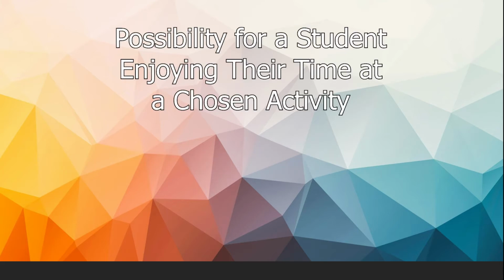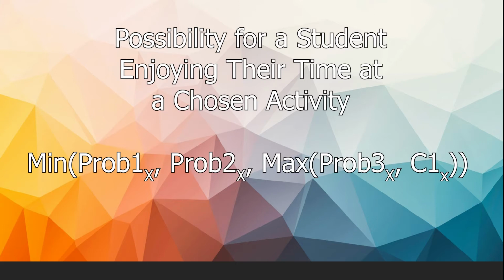Meaning that the possibility that a student enjoys their time with a selection of an activity is the minimum of the probability the student has the time for the activity, the probability the student has the money for the activity, and the maximum of the probability that the student prefers the activity, and 1 minus the probability there is a high customer volume at the activity.